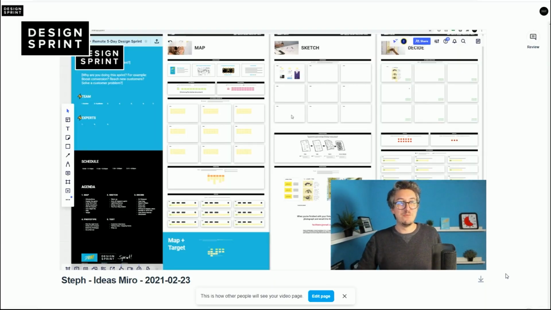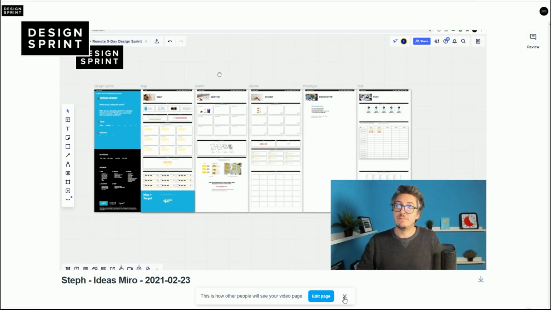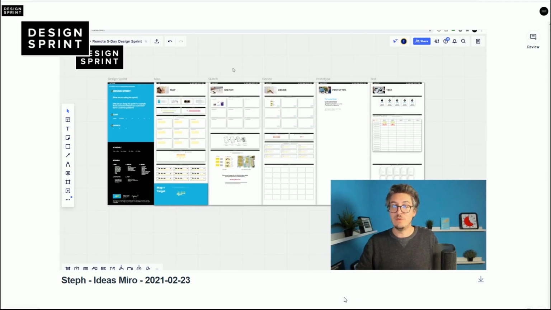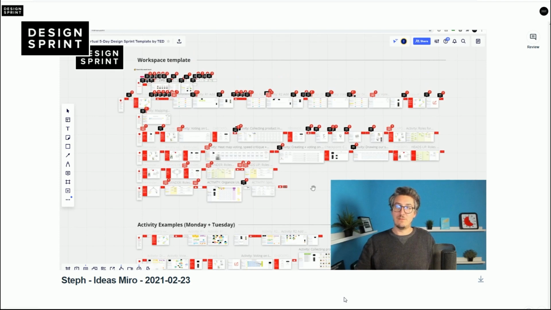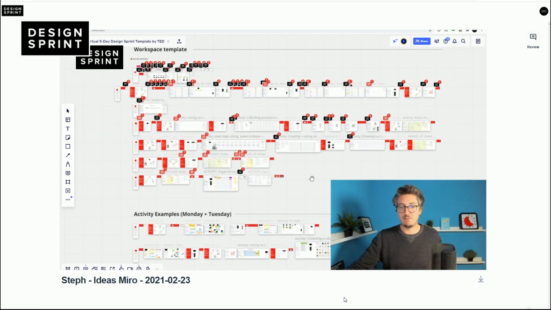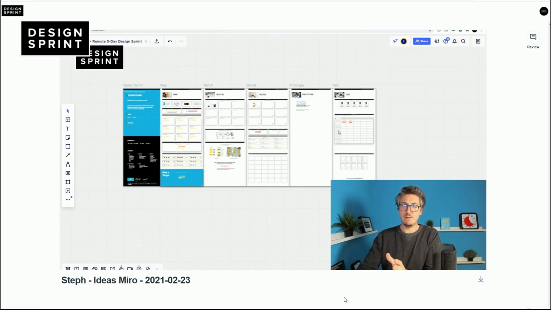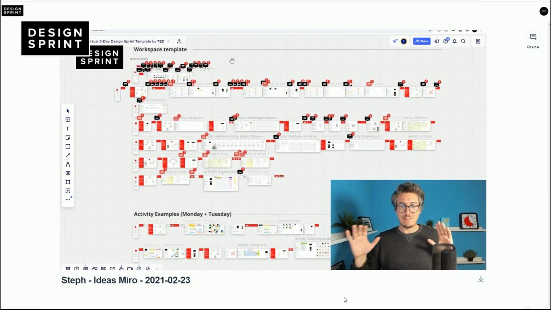If you could have a magic wand and create a perfect tool for remote design sprint, what would it be like? I think you guys are on a good track. I mean, the tool is great, but I've seen lately this template. It's the TED's template for design sprint. It's way too many screens, it's the opposite of what I try to do. I try to have something clean, minimal, with the least possible things on the screen. And here, to me, it looks like a mess.